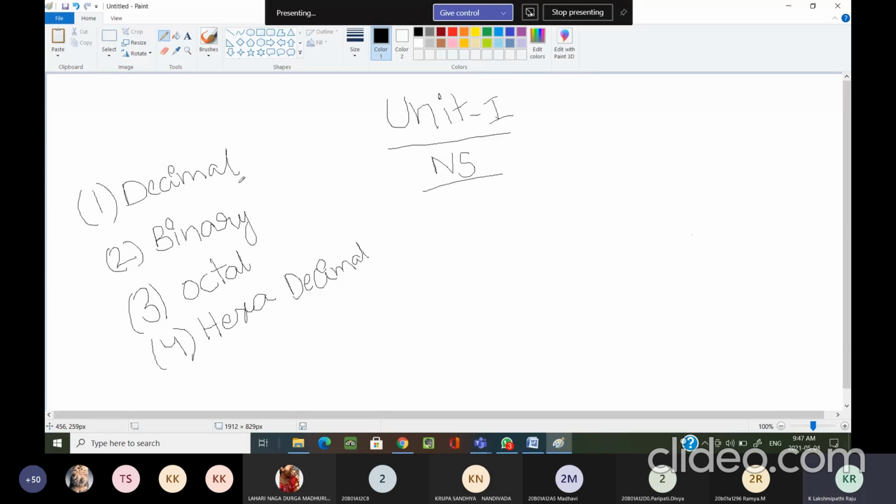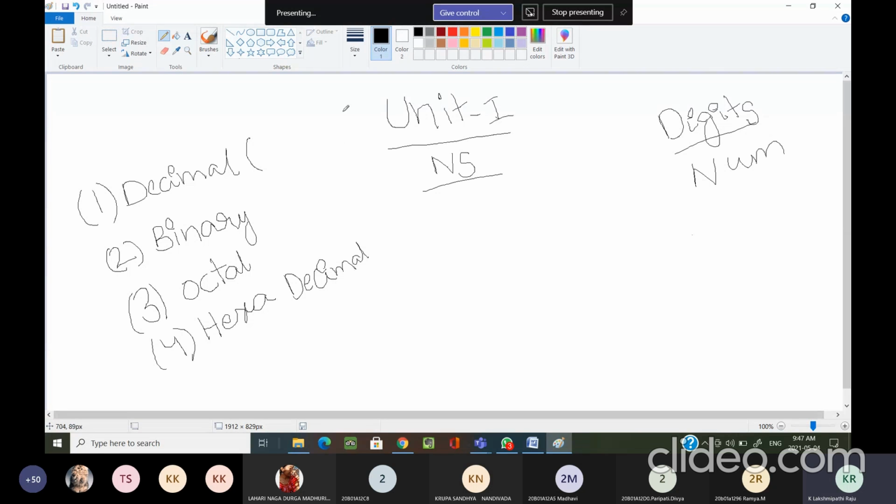Now, what are these here, from our mathematics point of view? There we are calling them digits or numbers. Here also we can call them digits or numbers, but I am using a different term, symbols. You can use any name, whether digits or numbers, but I am using a different name, symbols.